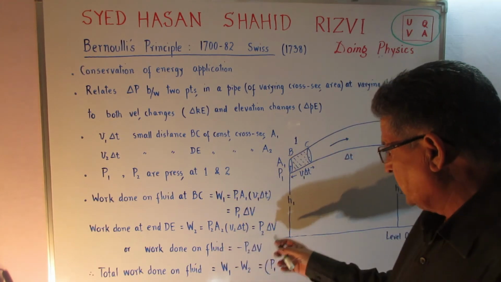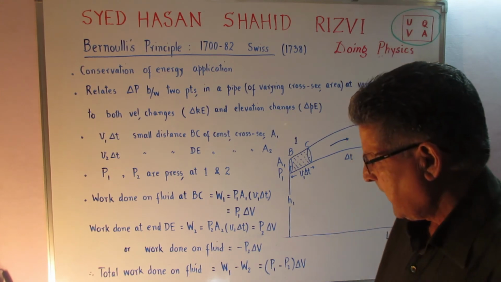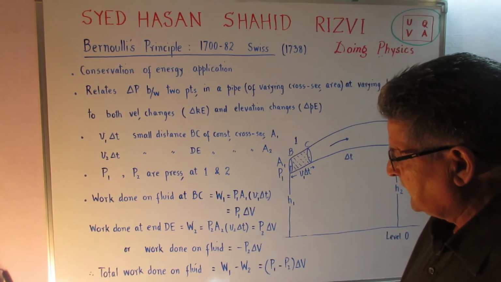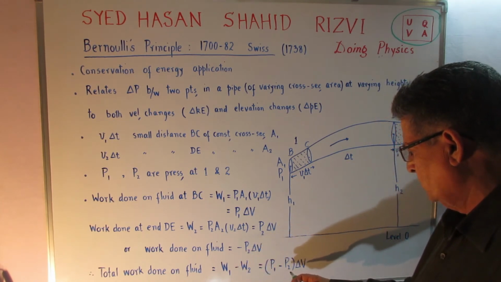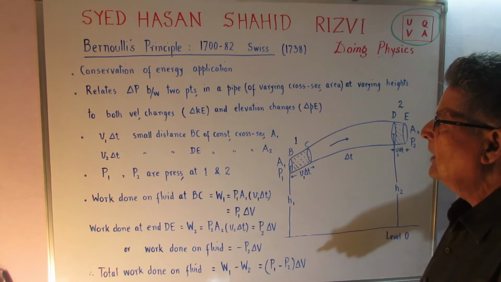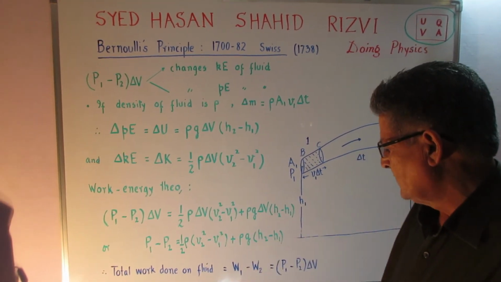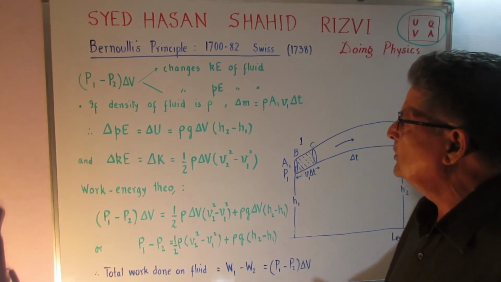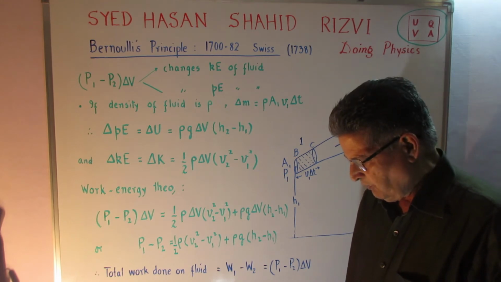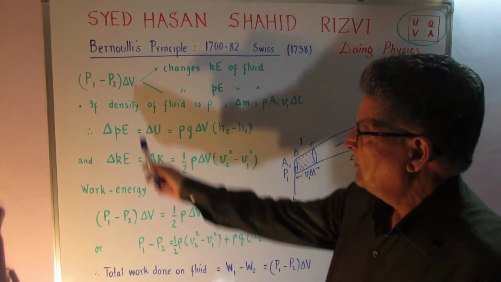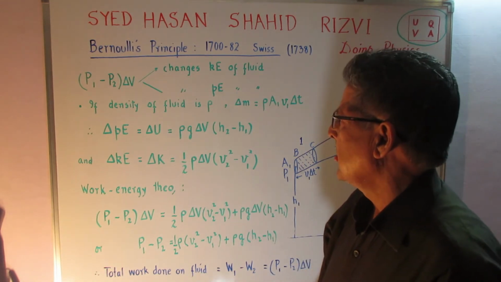So the work done in the fluid in the second region is equal to minus P2 delta V, and the total work done therefore becomes W1 minus W2, which is equal to P1 minus P2 into delta V. Now this work done, P1 minus P2 into delta V, does two things.